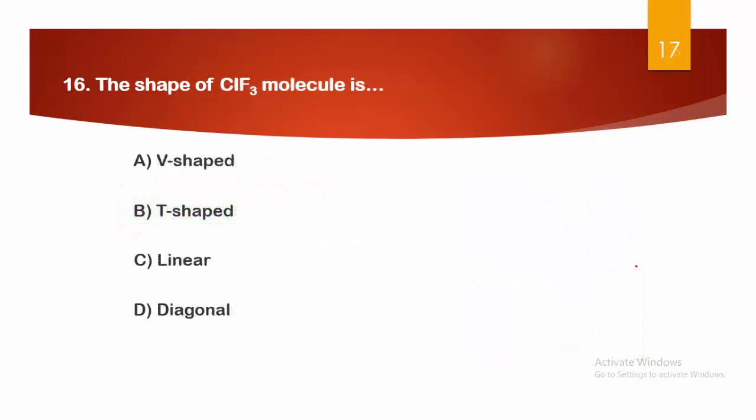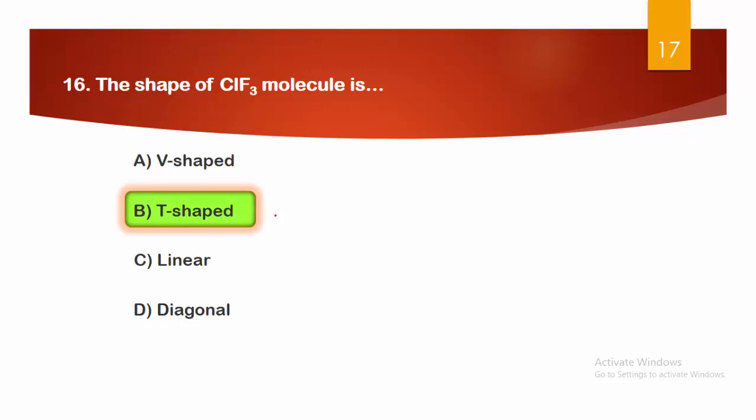Next, the shape of the ClF3 molecule. The shape of the ClF3 molecule is: A, V-shaped; B, T-shaped; C, linear; and D, diagonal. When we try to understand the ClF3 molecule, first we should know that ClF3 undergoes sp3d hybridization. Due to the two lone pairs of electrons, the shape becomes T-shaped.